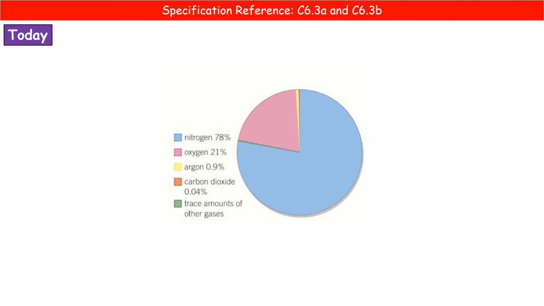You need to learn these percentages. 78% nitrogen, 21% oxygen, 0.04% carbon dioxide. Those are the three that they're going to ask you about based on previous exam papers.